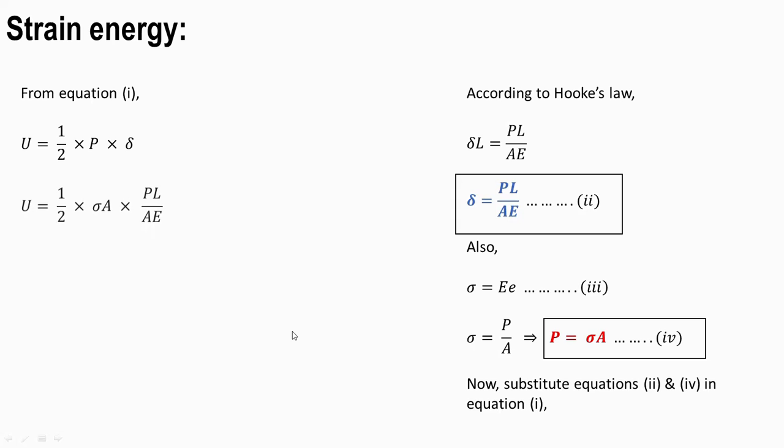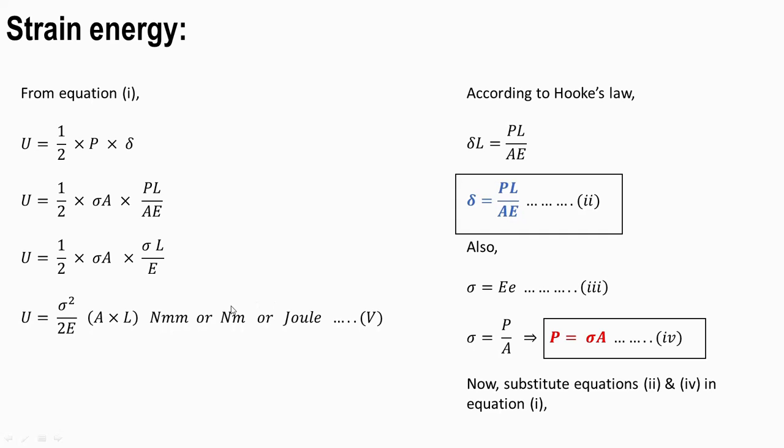In place of P we have sigma A, and in place of delta we have PL upon AE. Now P upon A is nothing but stress. So 1/2 as it is, sigma A as it is, P upon A is sigma into L upon E. So this is sigma into sigma, that is sigma square upon 2E into A into L.